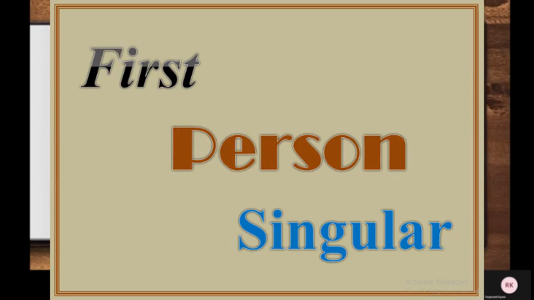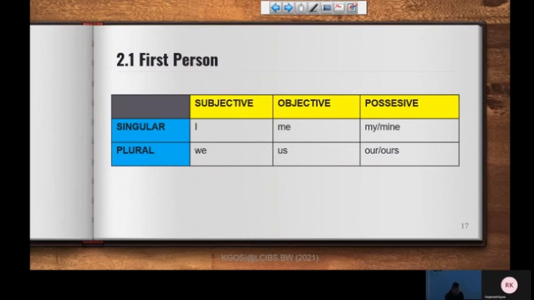So if it's the subject, first person singular takes the pronoun I. I want him. And then if the sentence is in reverse in such a way that the first person now is not the subject, we're talking about me. I say he wants me. So we notice there that we use the pronoun me, not I. And the possessive, of course, for the first person singular is my or mine. This is mine. It belongs to me.